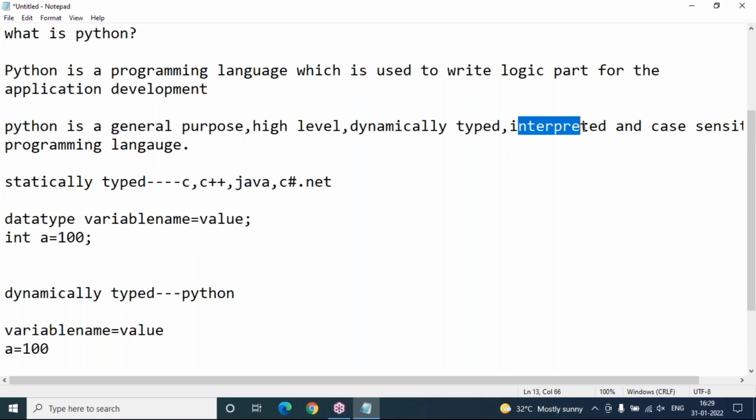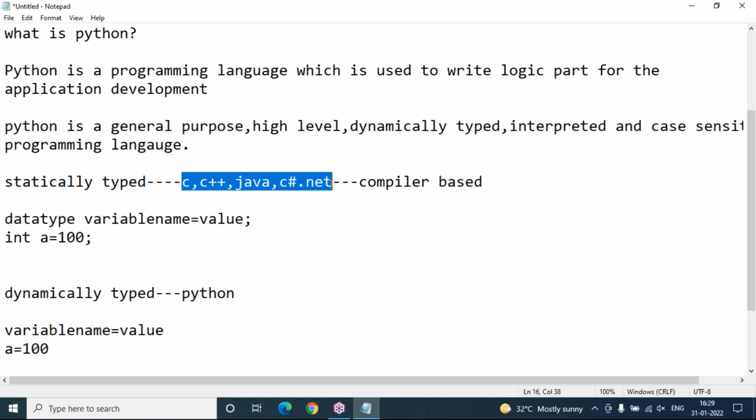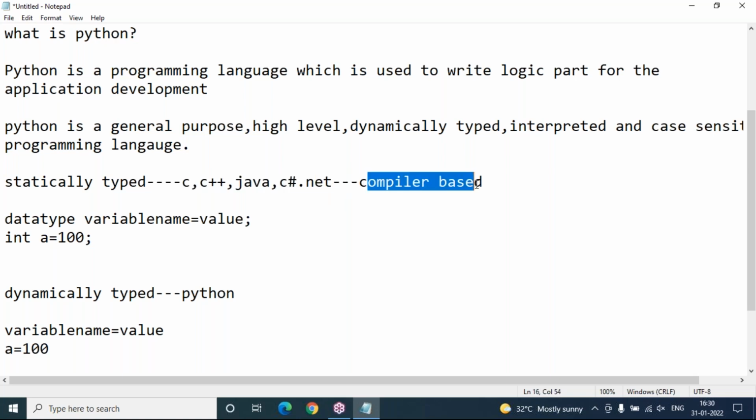And coming to the interpreter-based programming language, yes, Python is completely interpreter based. These are all compiler based. Compiler based means whenever we write a program in these languages, for example, imagine that you have written 20 lines of code, and after completion of the 20 lines, when we start execution, the compiler will compile or check the total lines of code once. After the whole program is checked, execution will start. If there are no compilation errors, then execution will begin. With these languages, these are compiler based.